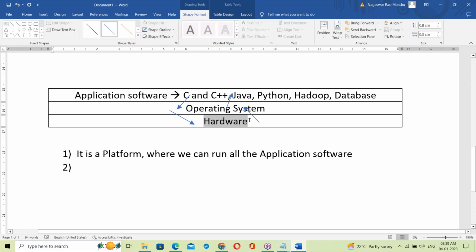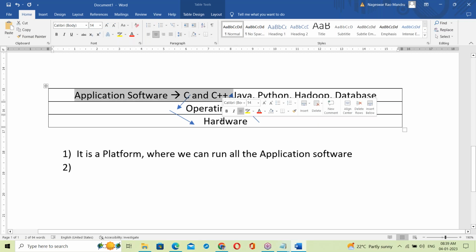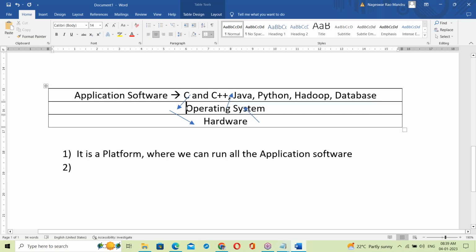So between the application software and the hardware components, there is the OS. The OS acts like a mediator between application software and hardware. Mediator means exactly we can say it's an interface.